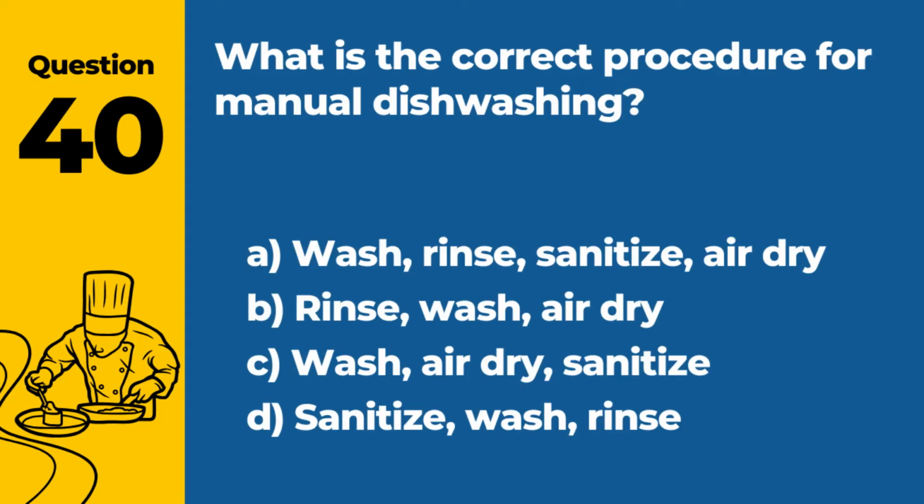Question 40. What is the correct procedure for manual dishwashing? A. Wash, rinse, sanitize, air dry. B. Rinse, wash, air dry. C. Wash, air dry, sanitize. D. Sanitize, wash, rinse. Answer: A. Wash, rinse, sanitize, air dry. This sequence effectively cleans and sanitizes dishes.